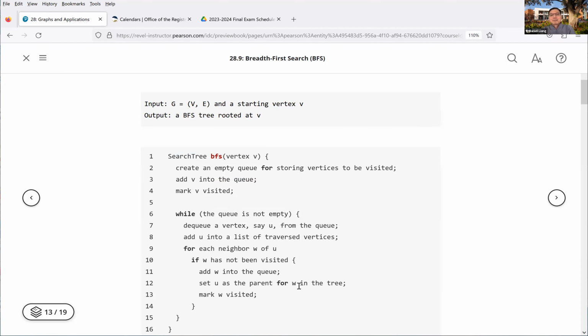So every time you add W into the queue, you mark W visited. You're not going to put this W into the queue again, because it is now marked as visited.